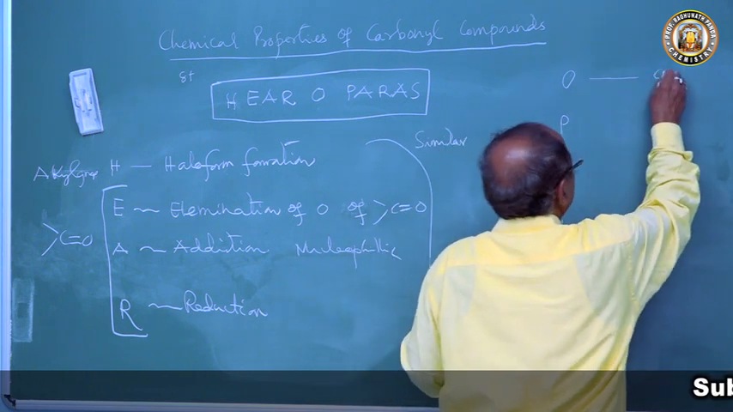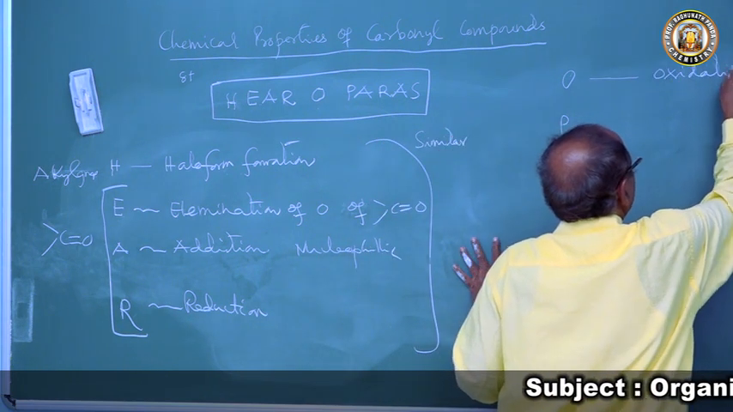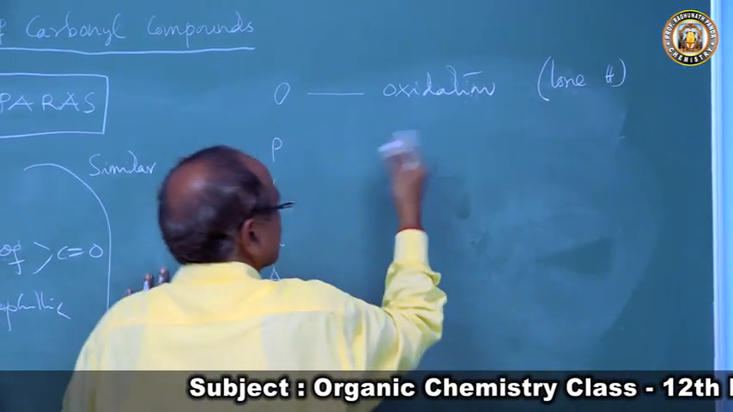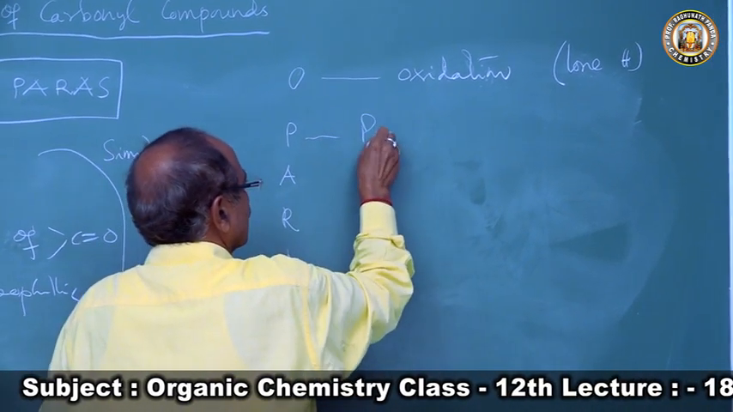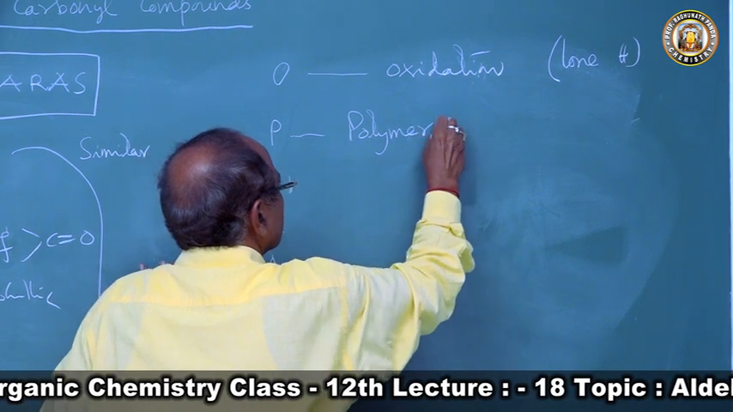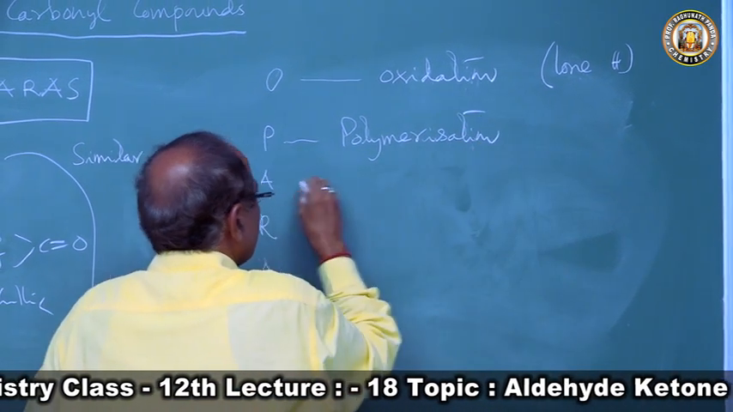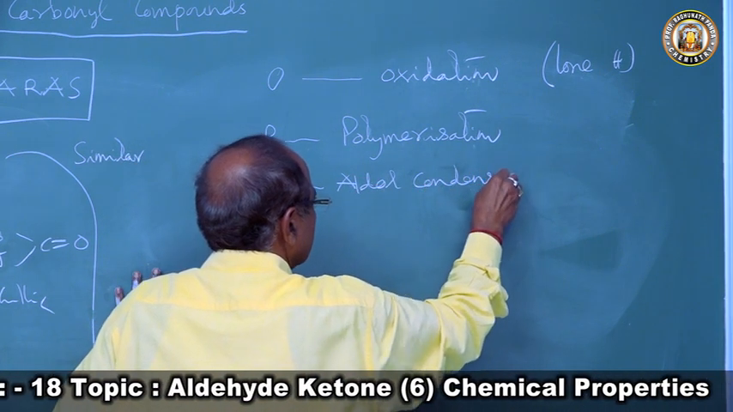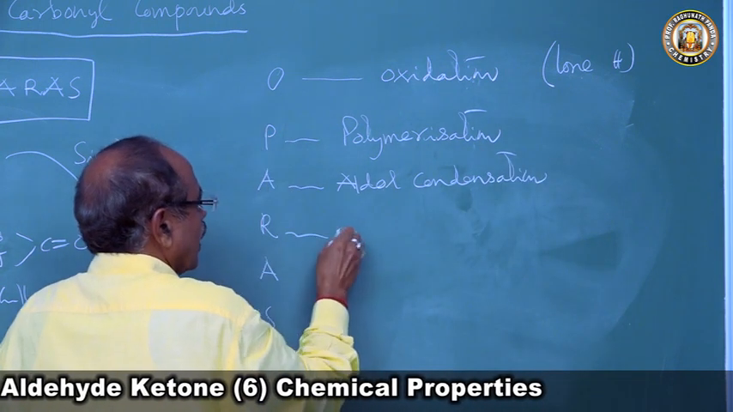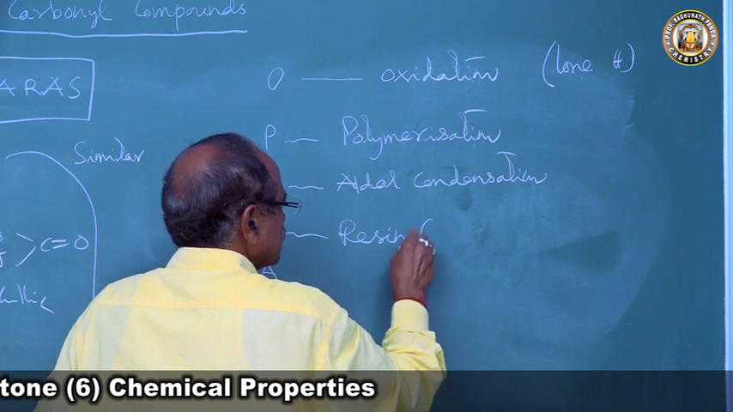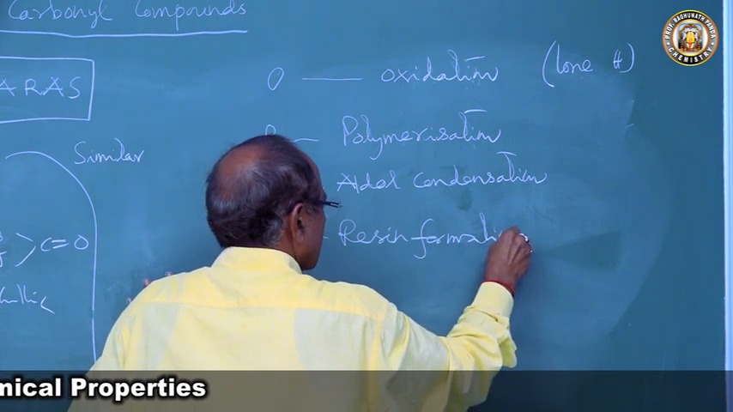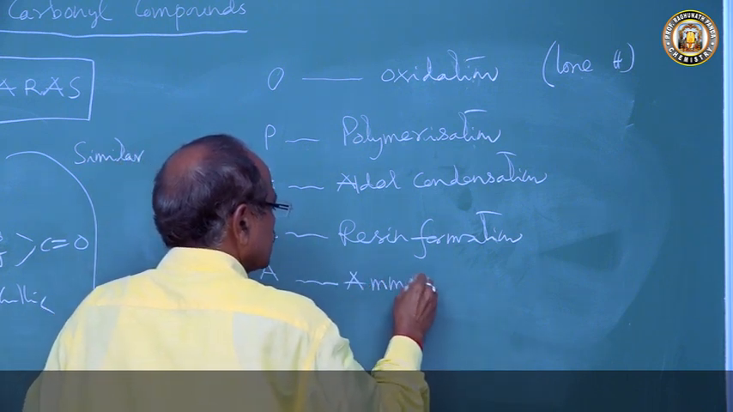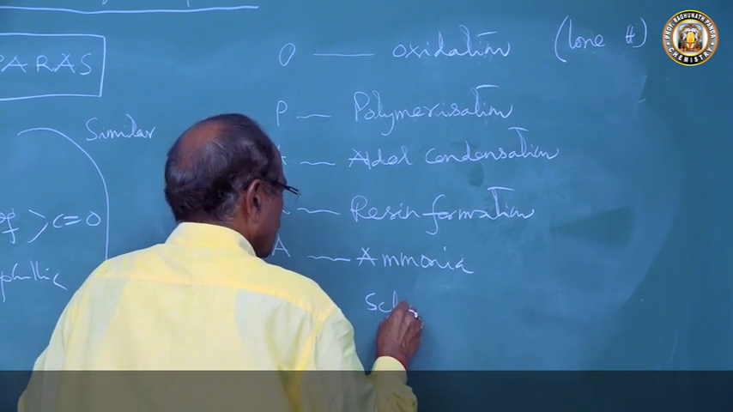So this O is oxidation, the reaction of the lone hydrogen atom, given by aldehyde and not ketone. P is polymerization. A is aldol condensation, a very important reaction. R is resin formation. A is reaction with ammonia, and S is Schiff's reagent.